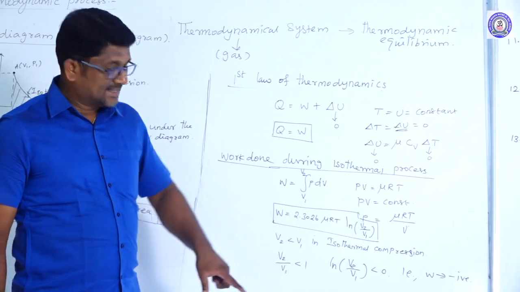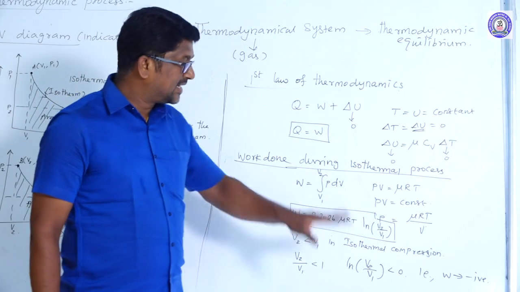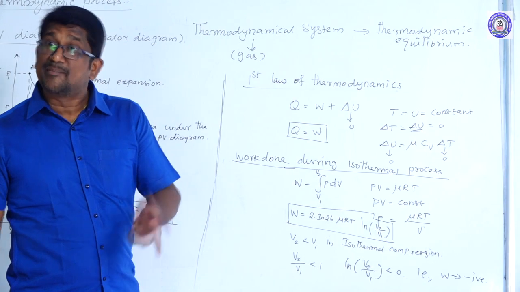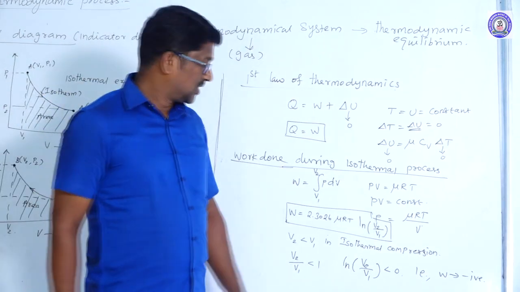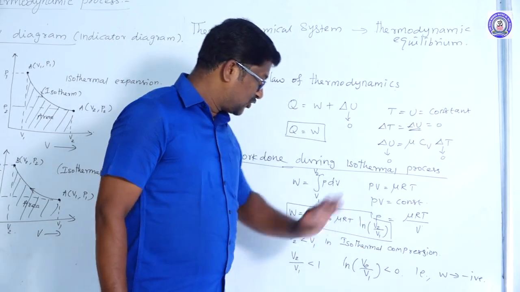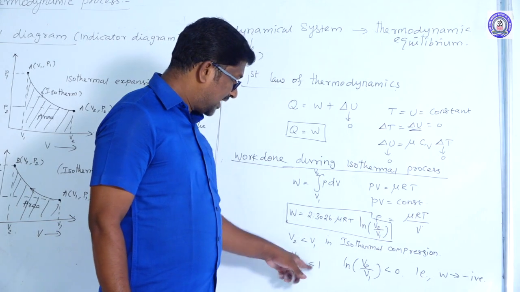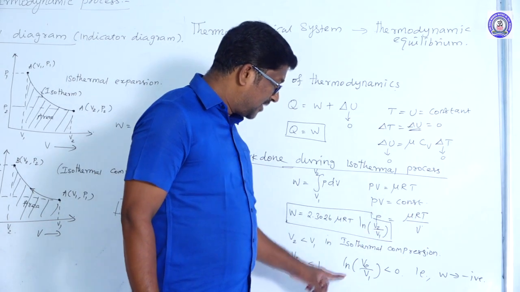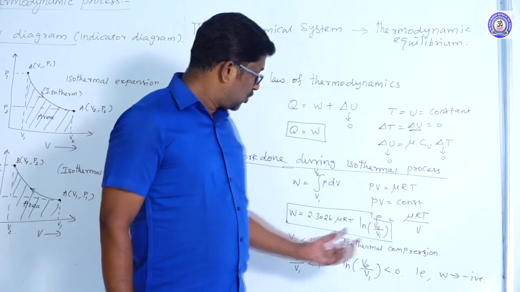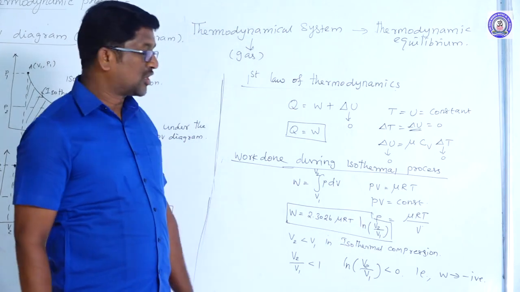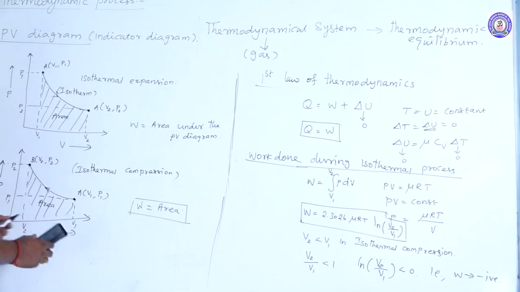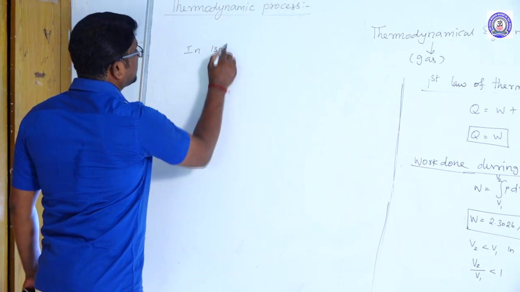Work done on the gas must be taken as negative, and work done by the gas can be taken as positive. Here in this equation, V2 is less than V1 in the case of isothermal compression. So V2 divided by V1 value is less than 1. Therefore, ln V2 divided by V1 is definitely less than 0, a negative value. So work done value is negative in isothermal compression.